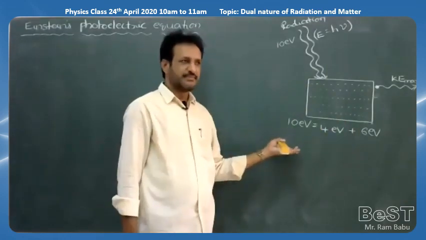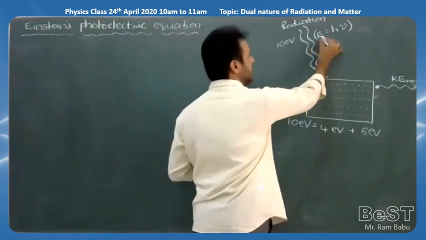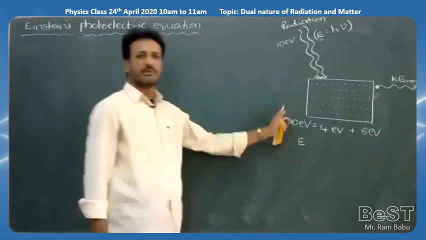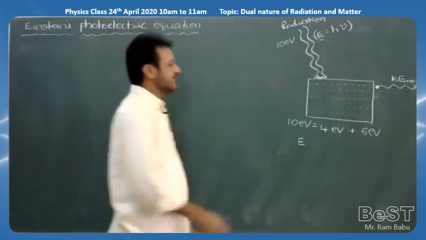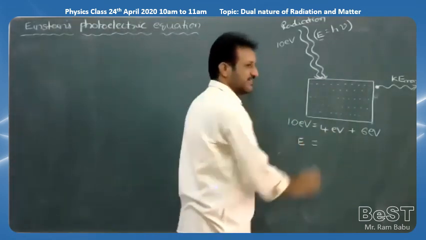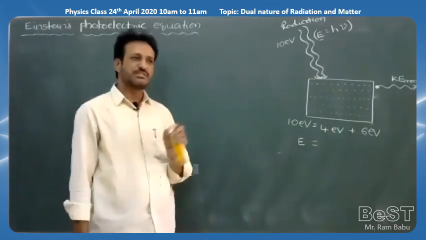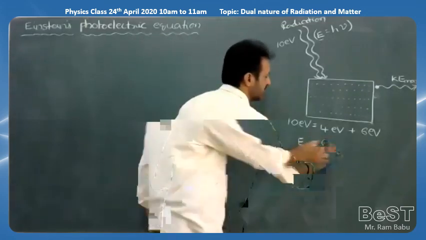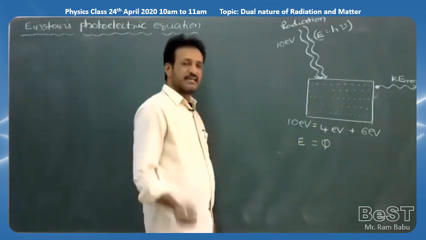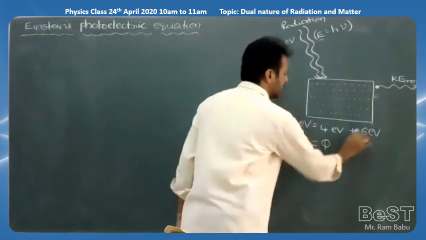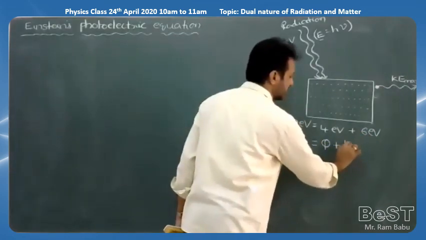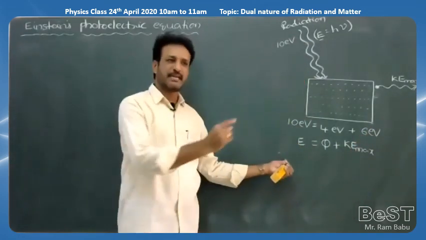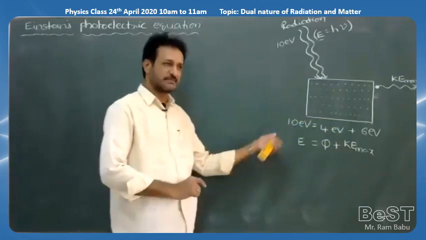Instead of the numbers, for example, a radiation of energy E falls on the metal plate. So in place of the 10, I am writing E. It is the total amount of energy that falls on the metal plate. In place of the 4, what should you write? Some part of the energy is useful in ejecting electrons from the metal surface, which is in the form of work function. So you can write phi. The remaining rest of the energy is useful in giving a maximum kinetic energy to photoelectrons. So it is equal to KE maximum, we should write. So E is equal to phi plus KE maximum. That is how Einstein explained it.